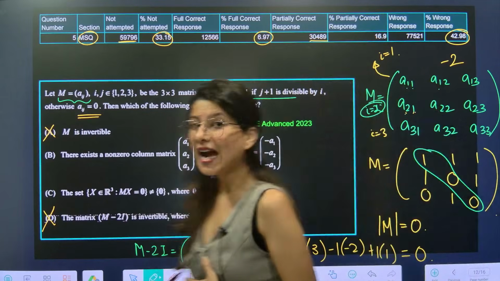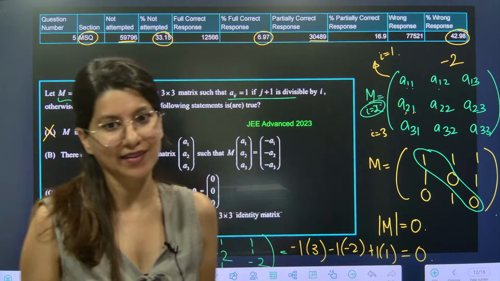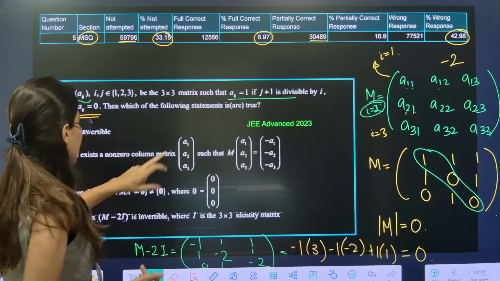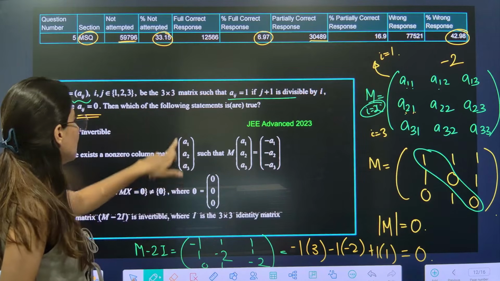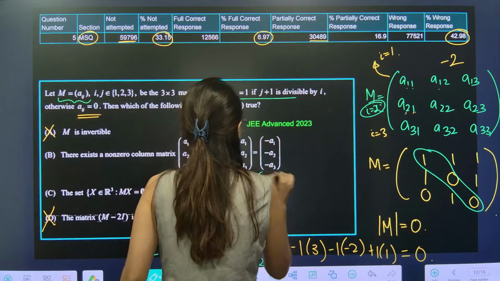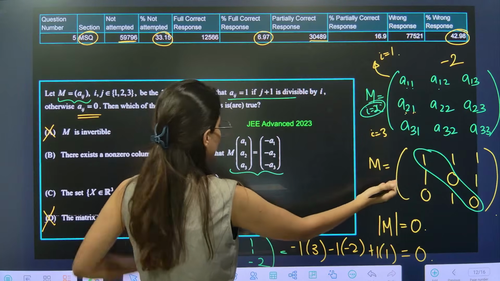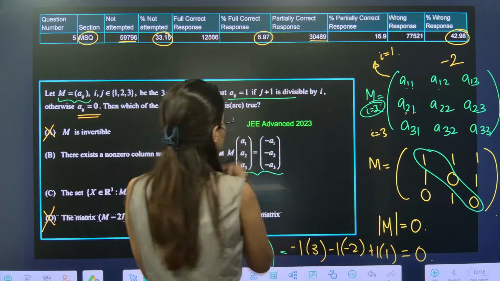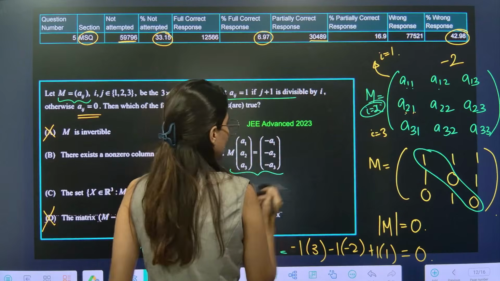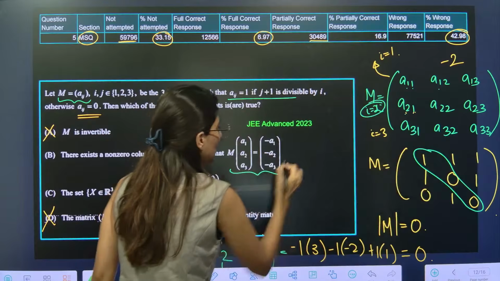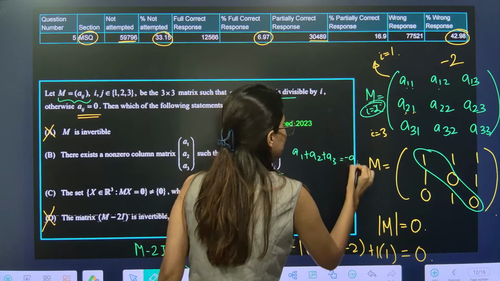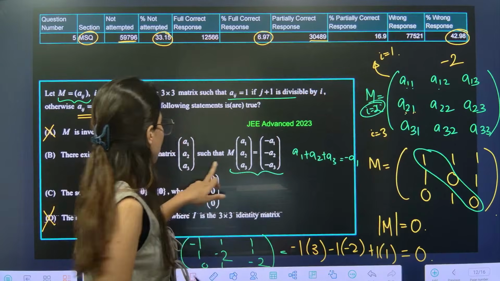Now between B and C, one has to be right. Both can also be right. So let's see option B. There exists a non-zero matrix such that this holds. Now let's multiply this. M is this, so if you multiply the M matrix into the column with A1, A2, A3, with rows 1, 1, 1, then A1 plus A2 plus A3 is equal to minus A1. So let me tell you what I am doing.